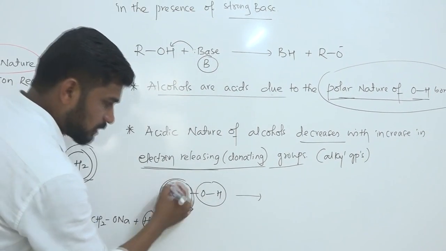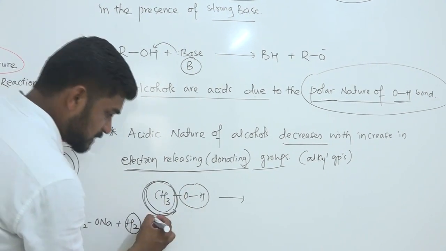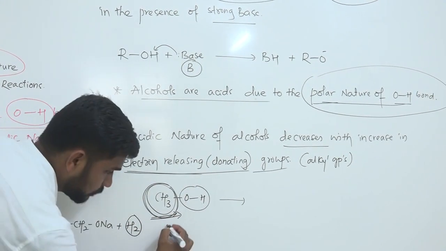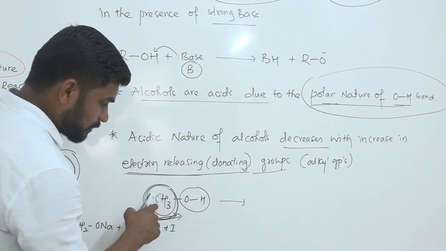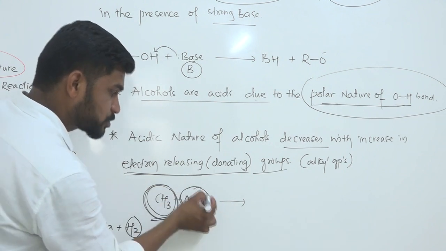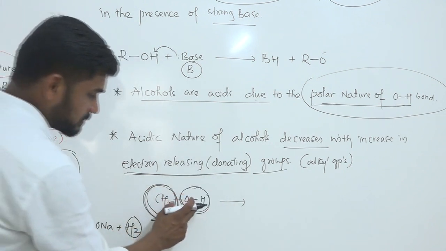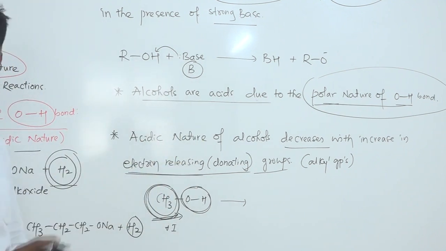So when the alcohols consist of alkyl groups, these alkyl groups donate electron density through the positive inductive effect. Decrease in the polar nature, decrease in the acidic nature of the corresponding alcohols.